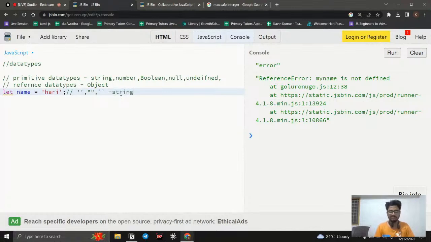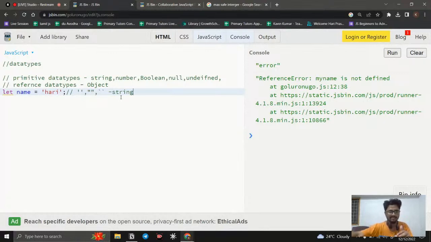Even if it is a word or a number or anything, but it is inside double quotes, single quotes, or backticks, JavaScript will understand it as a string only. It will just think, okay, it is text, like that.